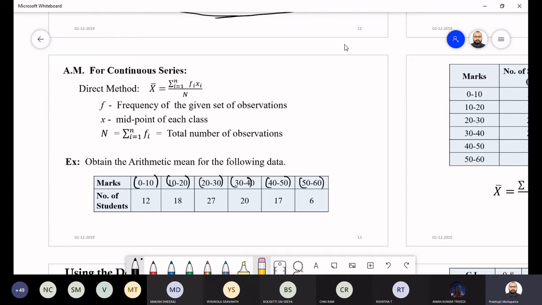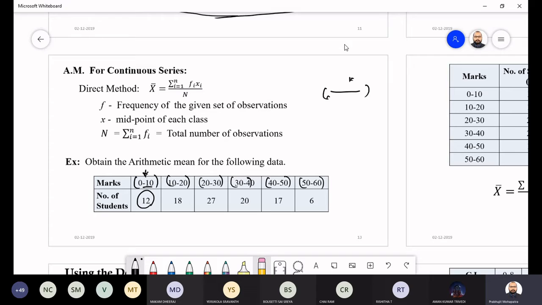What is the suggestion? When we are saying that numbers are varying between 0 to 10, and 12 numbers are there which are between 0 to 10, how to deal with it? Take the higher limit plus the lower limit, divided by 2. You take the middle point. What is the problem with that? If you are taking the middle point, it is representing the whole interval.